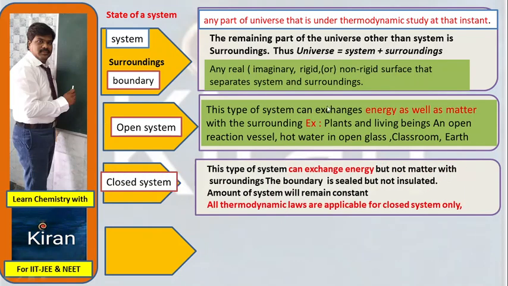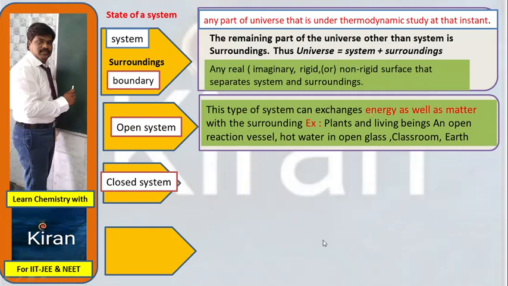Open system means what? This type of system can exchange energy as well as matter. See here, in an open system, energy as well as matter will be exchanged. When you take a cup of tea, after a few minutes, this hot cup of tea gets cold. What is happening inside? The hot air or hot particles on the surface of the tea will move towards the atmosphere.